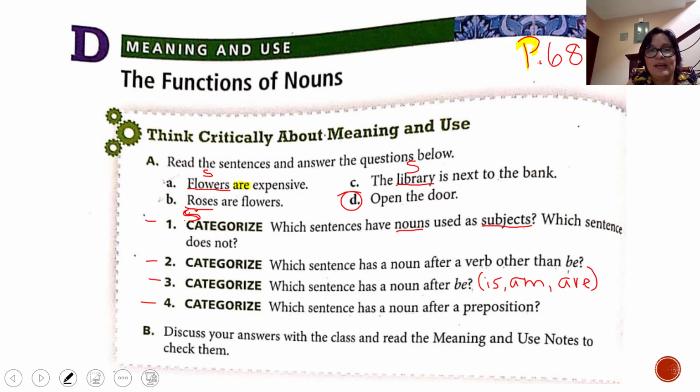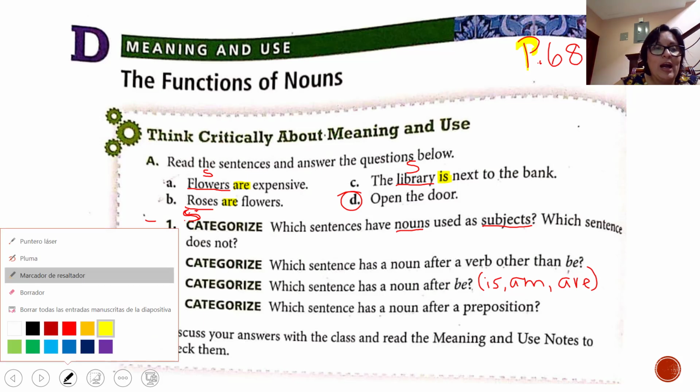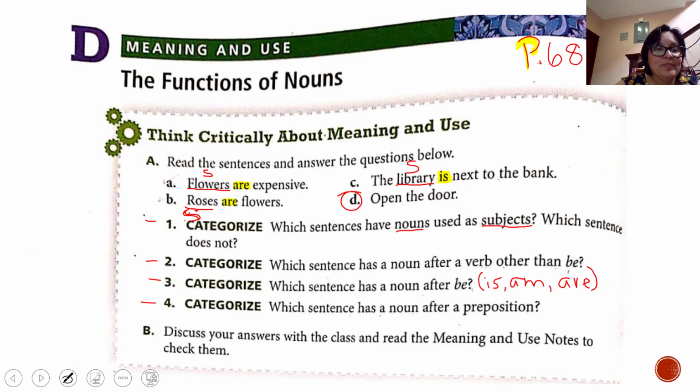Here we have verb to be, verb to be, verb to be, and in letter D, we don't have verb to be. Okay, now I want you to see what you have after verb to be. In number 1, after verb to be, do you have a noun?